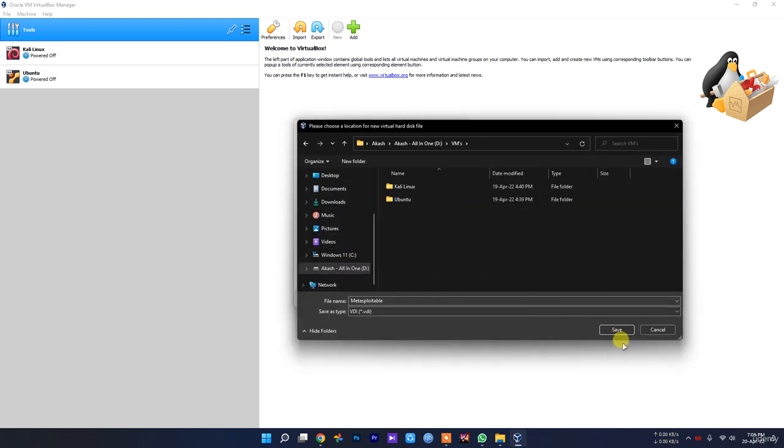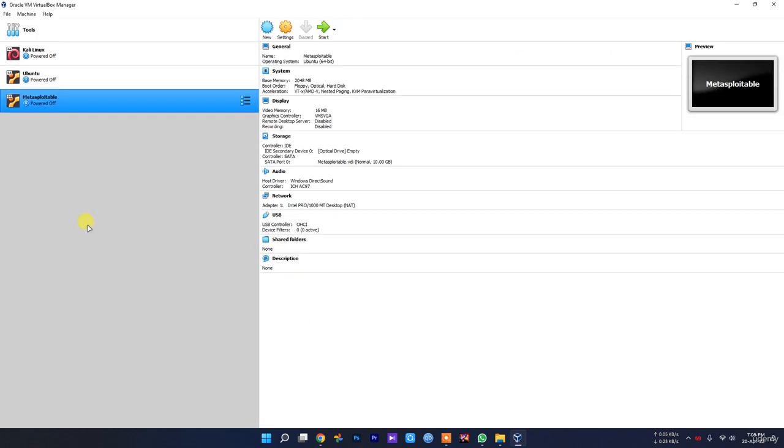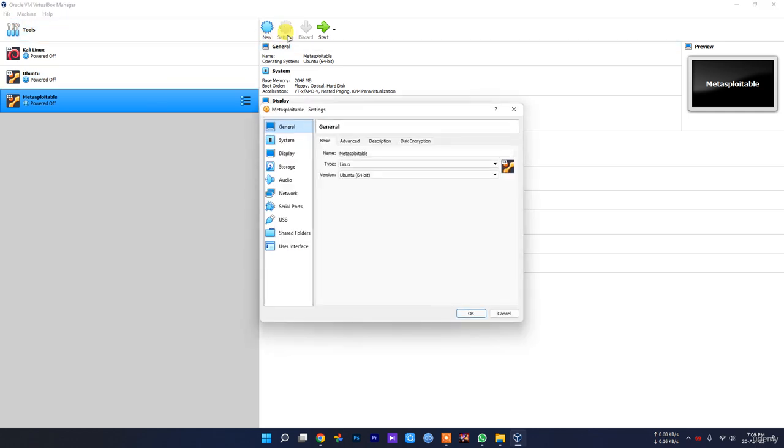So just click next, and I'm going to select my virtual machine folder. Make sure you select your own folder. I'm just going to select in here. Select the directory where you are going to save this virtual machine, and give it at least 10 GB. You can give it more if you want. Just click create, and after that we have to go into our settings and change some of them.